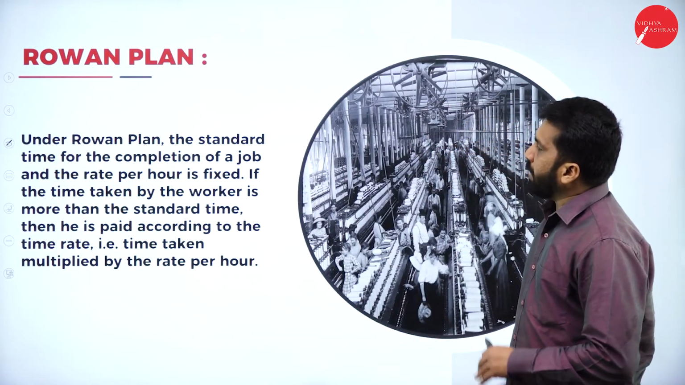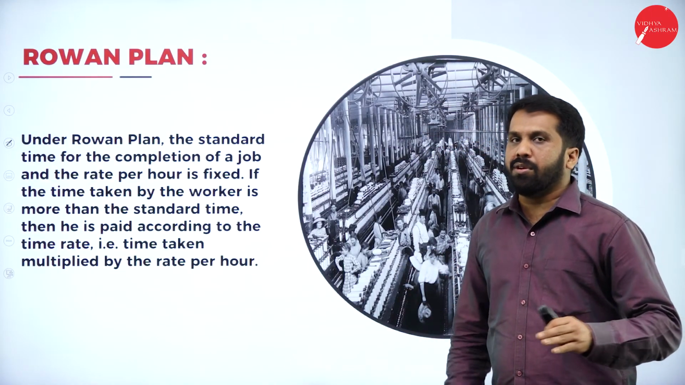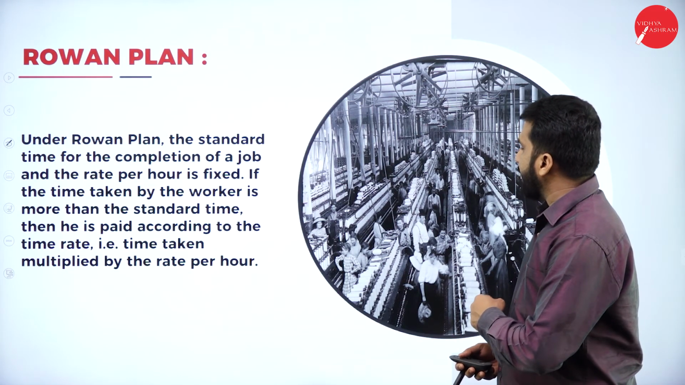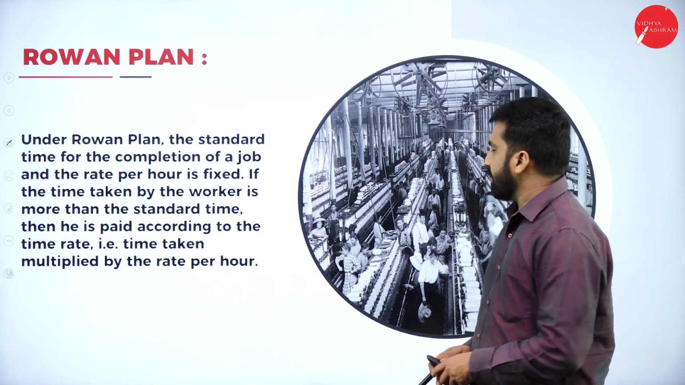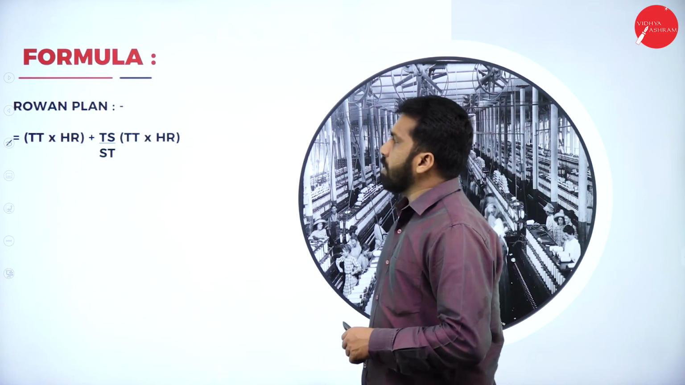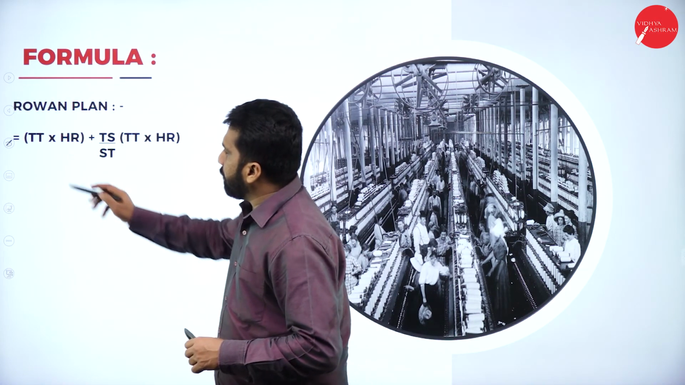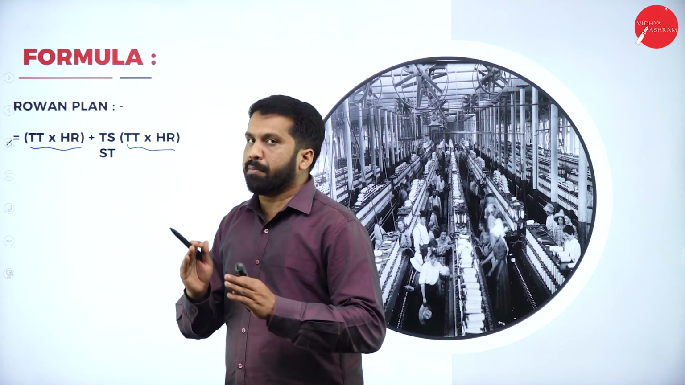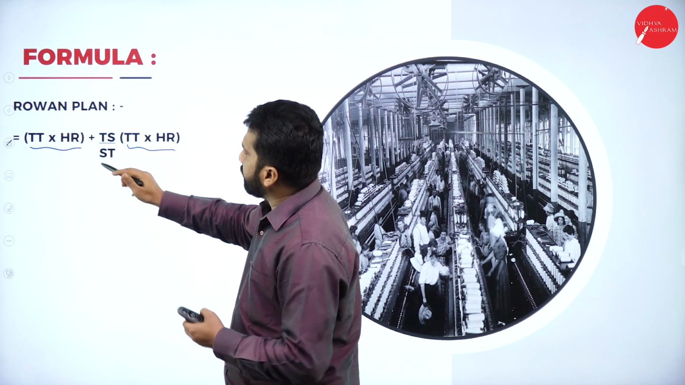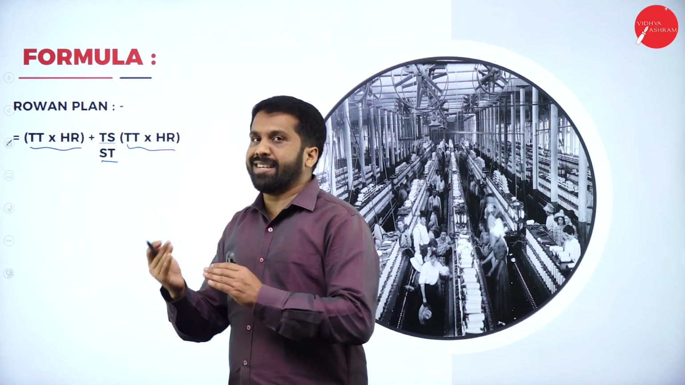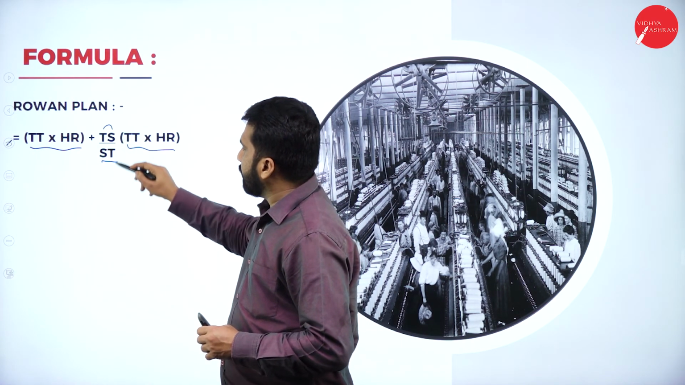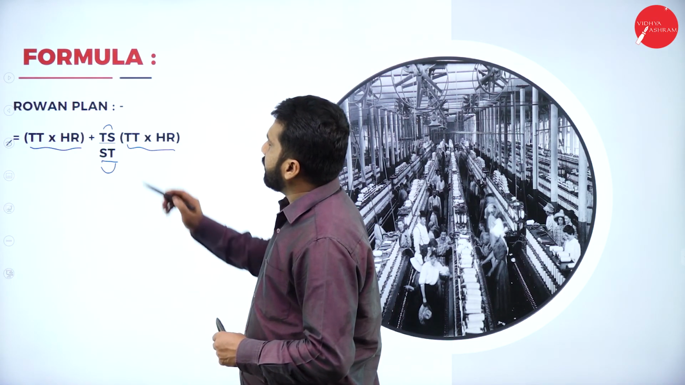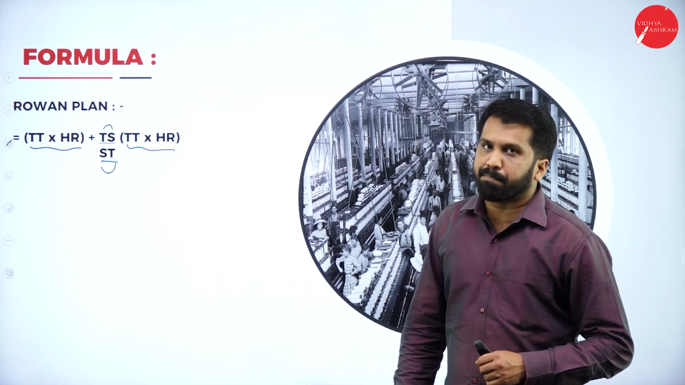So this is your Rowan plan. Again, I will not read out as I told you. These are the experts, and they have given us this formula, the Rowan plan as well as the Halsey plan. What is the formula for Rowan? It is easy to remember. Time taken into hourly rate, same to same, copy. But for time saved, you reverse it to standard time: TS, ST. So it is easy to remember. This will be your Rowan plan.